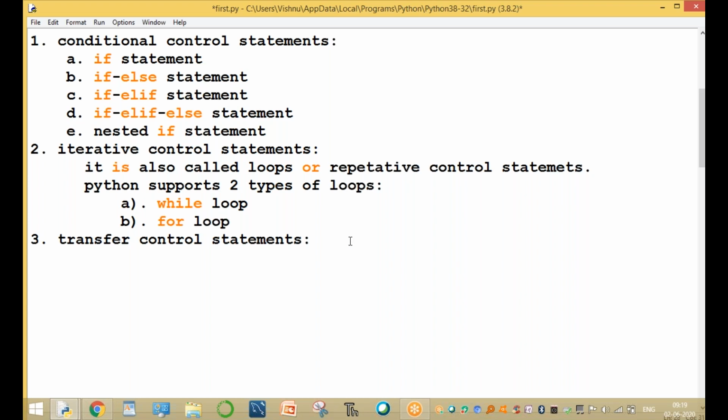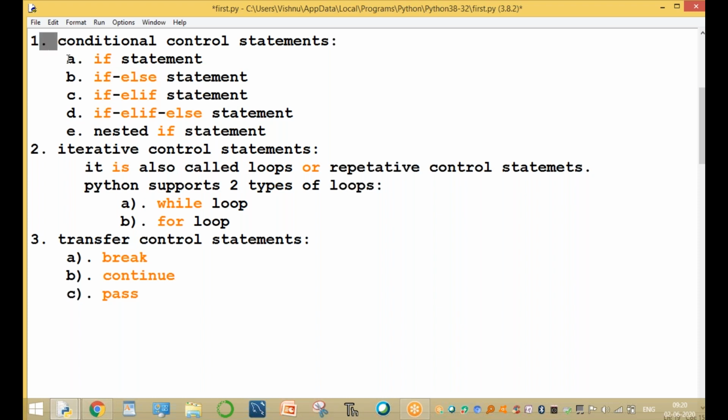Here the transfer control statements are divided into three. One is the break statement, another is the continue statement, and the third is the pass statement. These are keywords or statements: break keyword, continue keyword, and pass keyword. While keyword for the while loop, and for keyword for the for loop. If keyword, else keyword. This is the complete control flow statement.